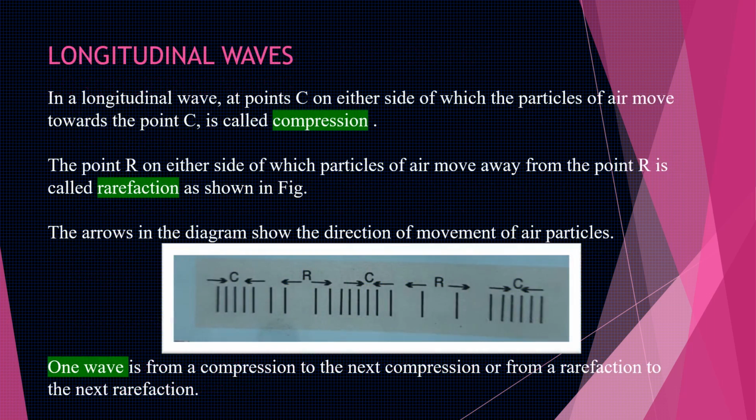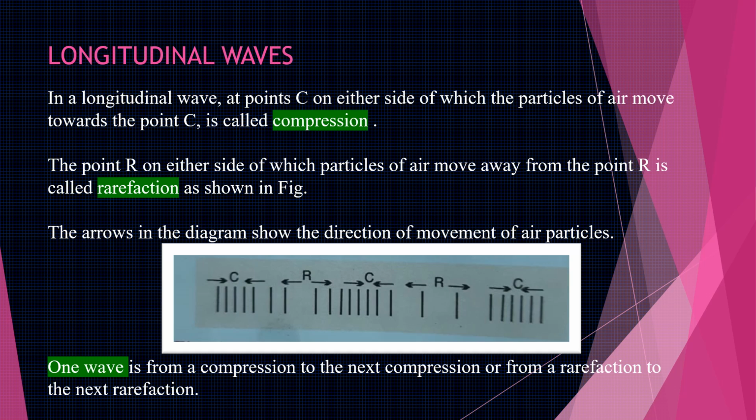Now let us see the formation of a longitudinal wave when sound travels in air. In a longitudinal wave, the point C, on either side of which the particles of air move towards the point, is called compression. Children, see in the diagram, the point where the particles move towards each other is known as C, that is compression, and the point where the particles of air move away from the point is known as point R and is called rarefaction.